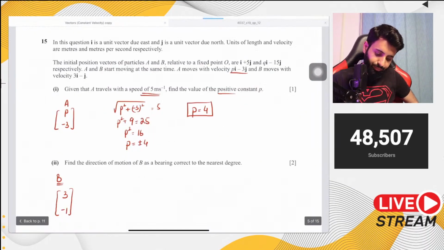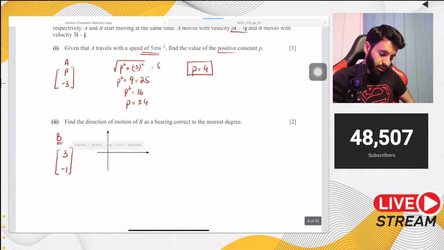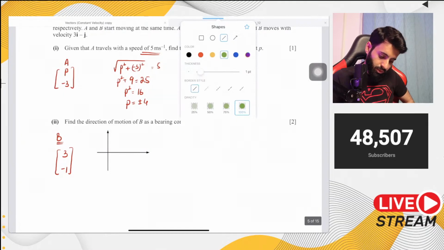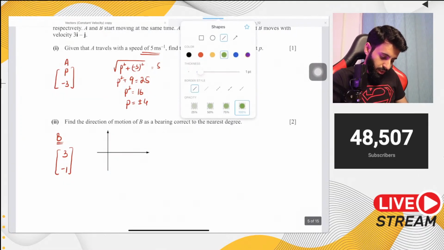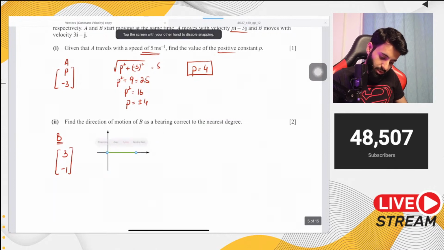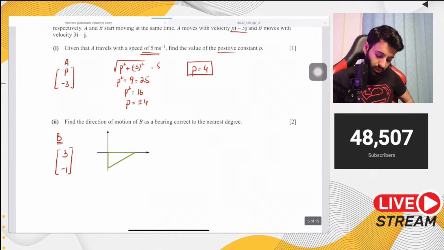So 3 and minus 1 basically means that it's moving 3 units to the right and 1 unit down. So you can make a triangle over here. 3 units to the right, positive 3 means 3 units to the right, and 1 unit down basically means somewhere over here. Now, what you need to find out is actually, no, wait a minute, I drew it wrong, this line will come here, yeah.